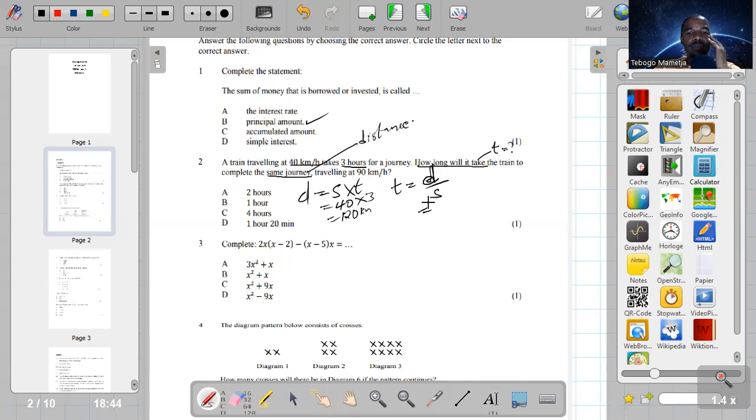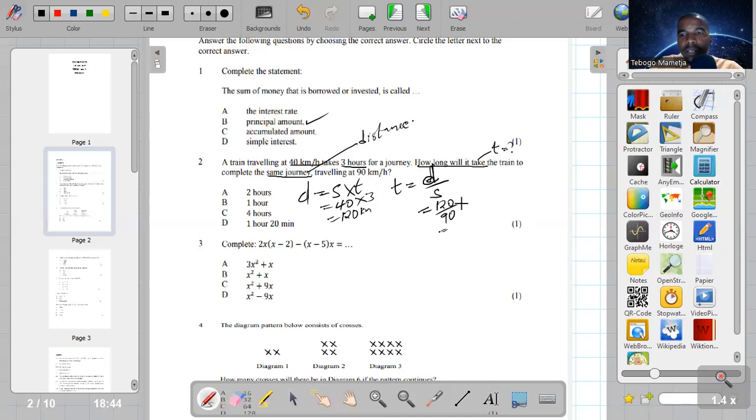The distance was given in the form of speed and time, and we worked it out to be 120 kilometers. And the speed now is 90 kilometers per hour.